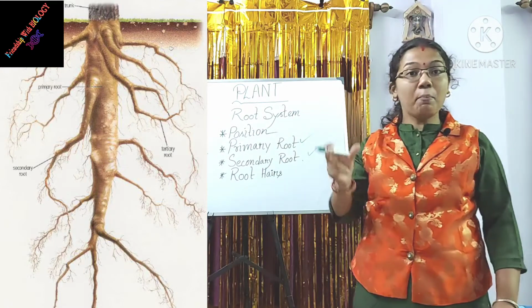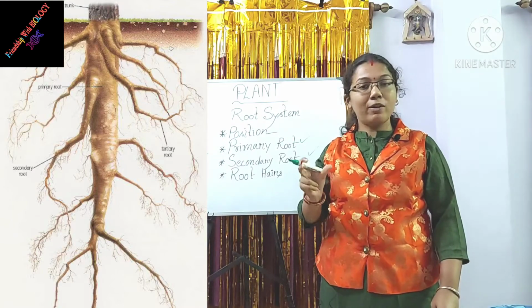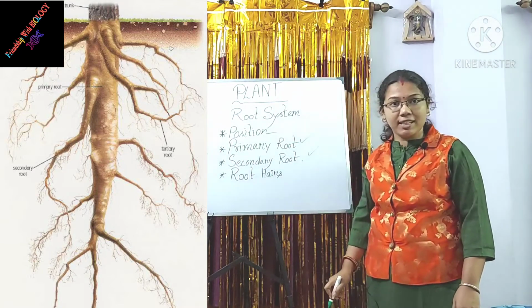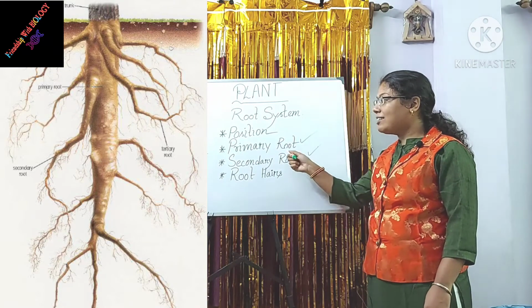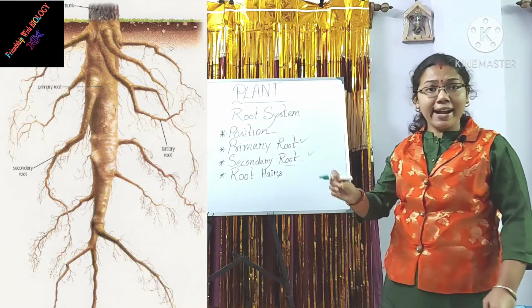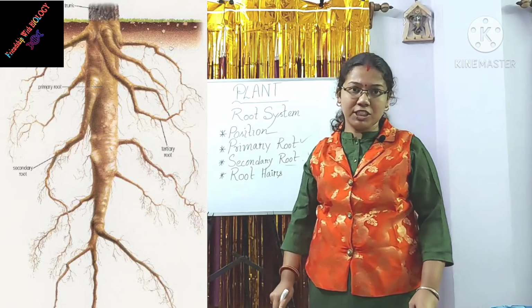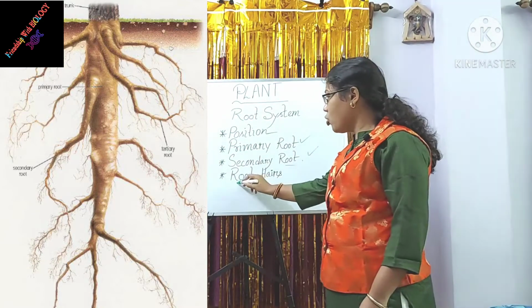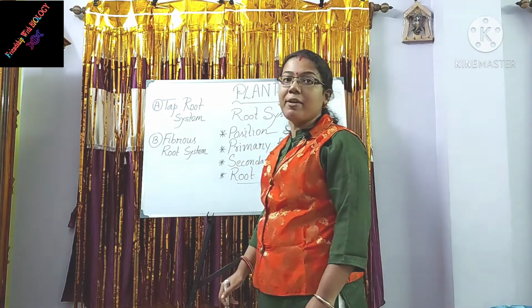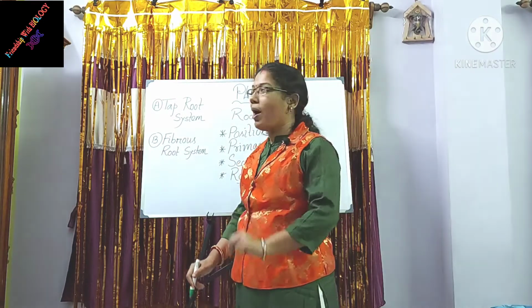The primary root is the main thick part of the root system, and it has several branches. Those branches are known as secondary roots, and secondary roots end with hair-like projections that are known as root hairs.